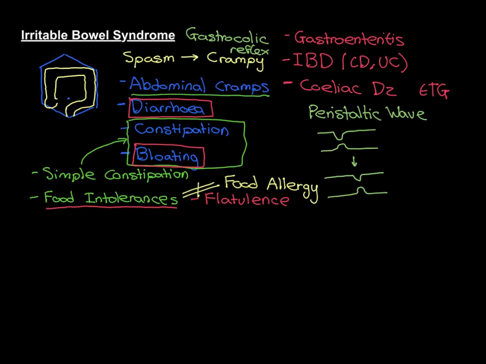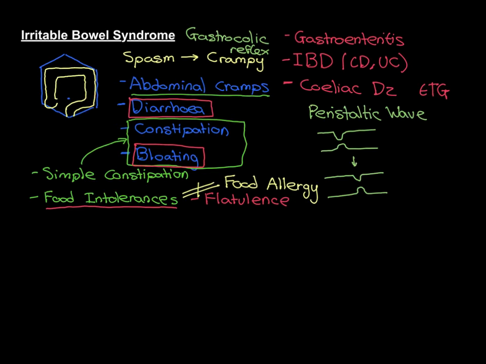So remember in the previous video we said that the primary symptom of IBS is abdominal cramps that are classically present within the left iliac fossa region, although we've said they can be present on other portions of the abdomen as well. And remember, we believe that these are caused by idiopathic spasms of the colon, and since it's usually in the left iliac fossa, it's usually this portion of the lower descending colon that goes into spasm.